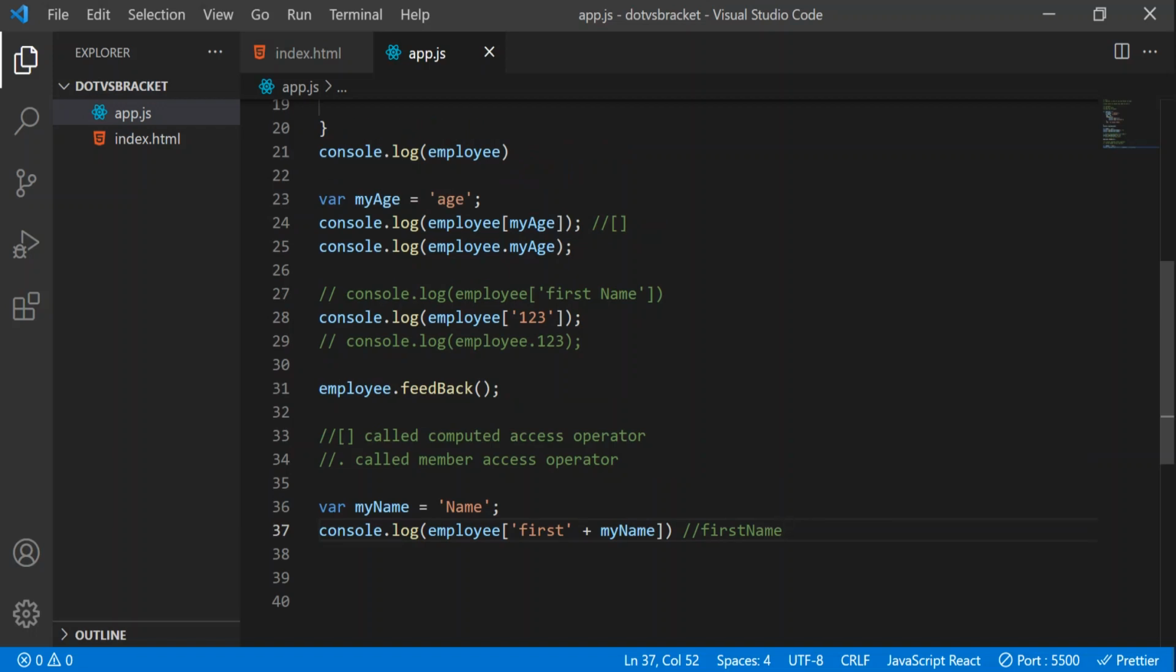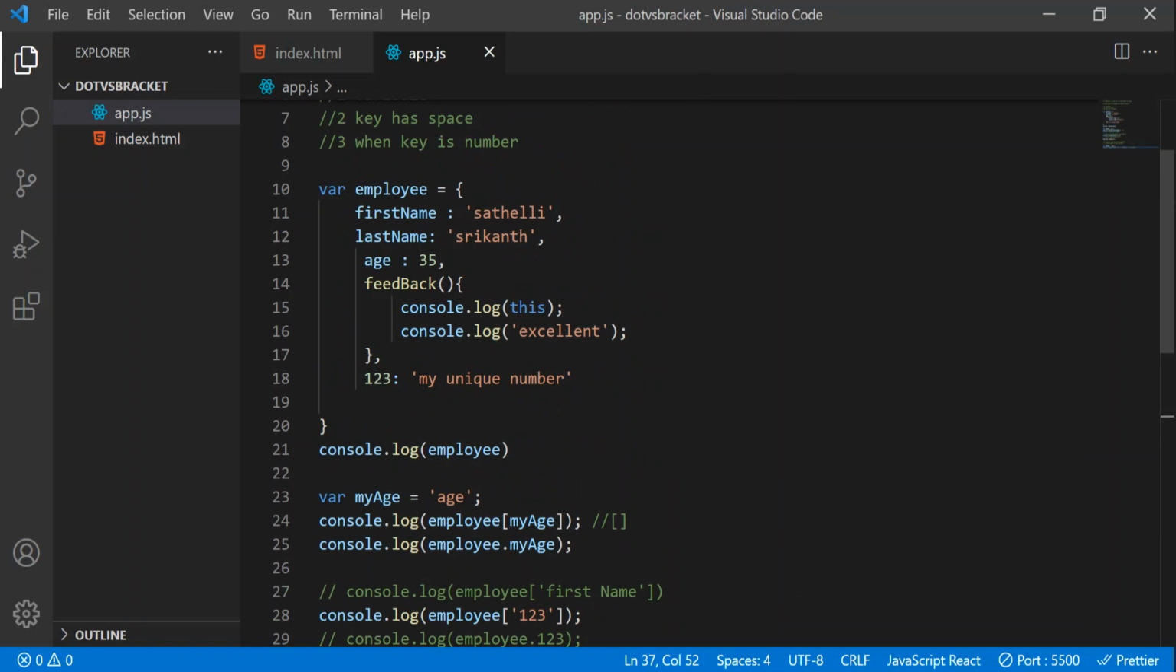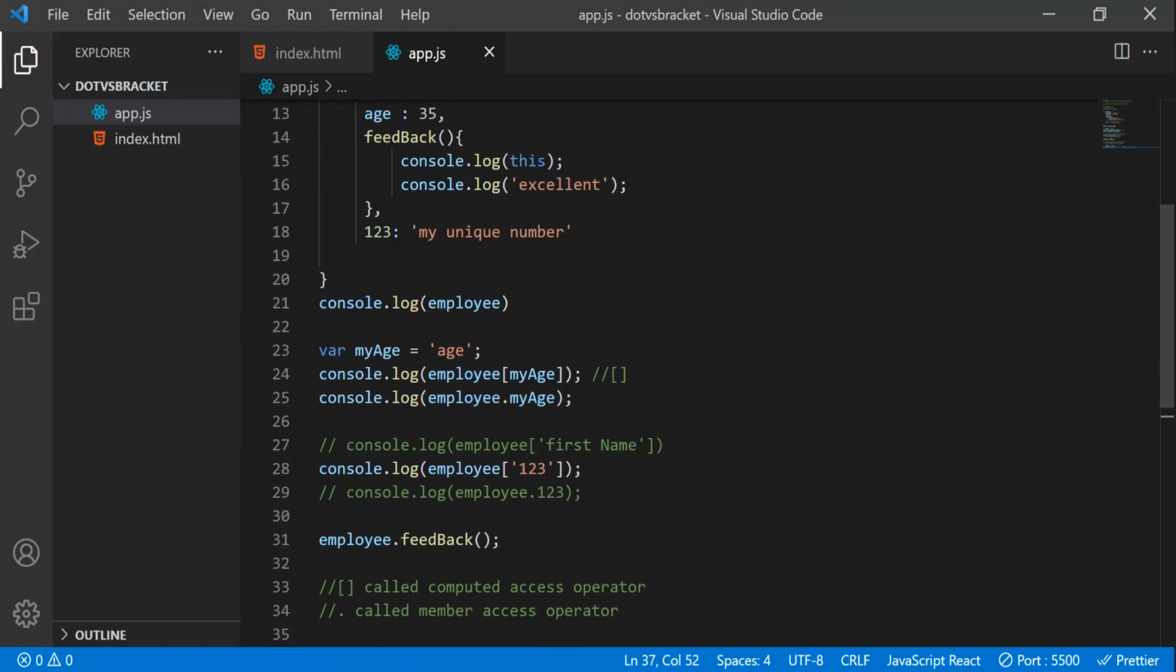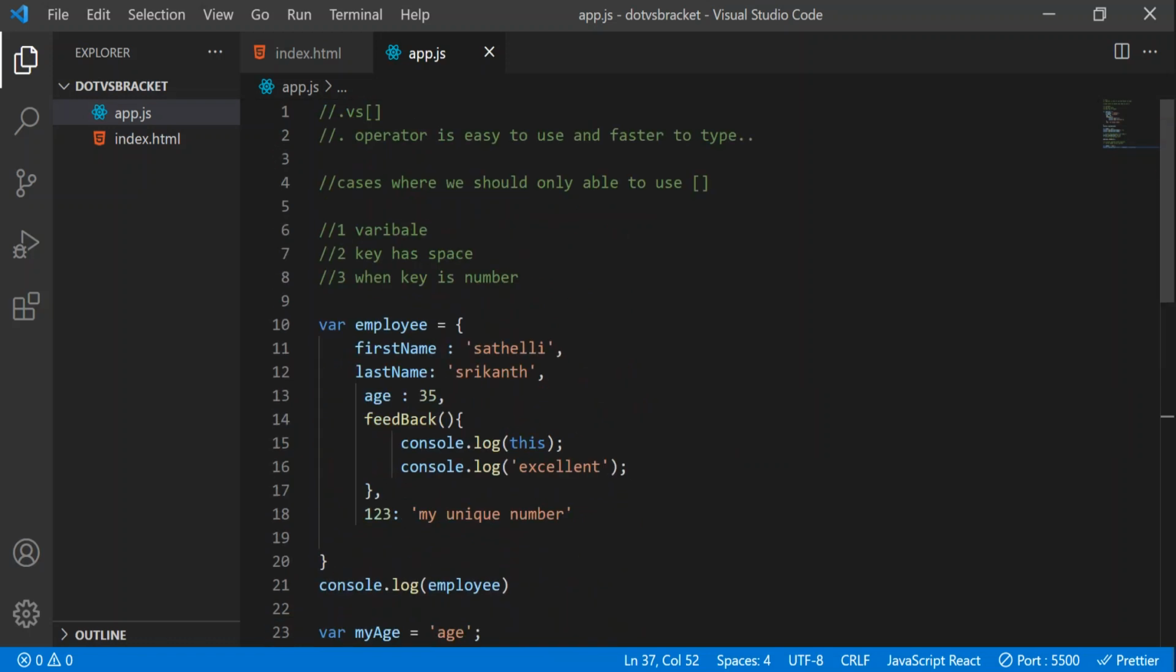Okay, and this is called the member access operator, and this is about the this keyword. It always points to this employee object inside this method, and these are the ways where we can only use bracket notation, but we cannot use the dot operator. Always remember that when you want to have a space in the key, you have to use quotes.